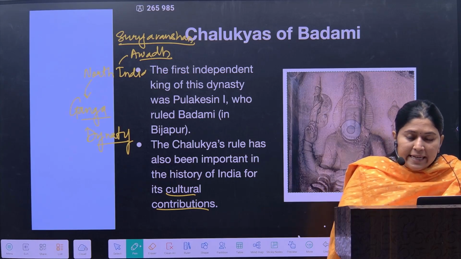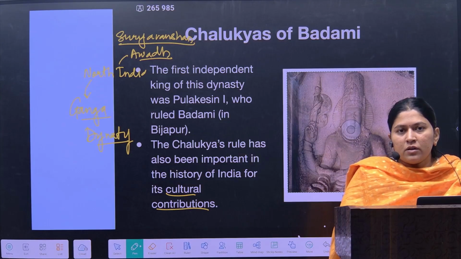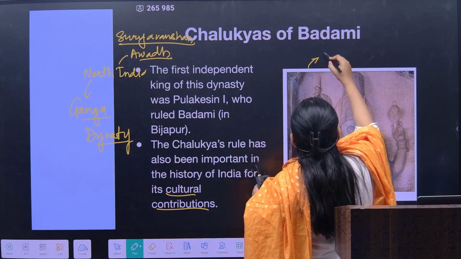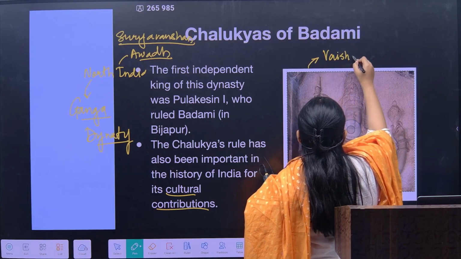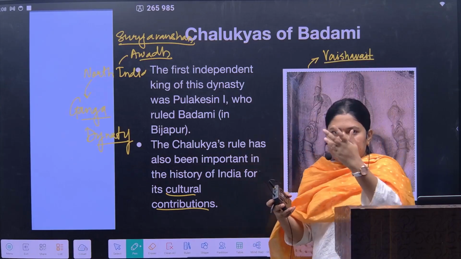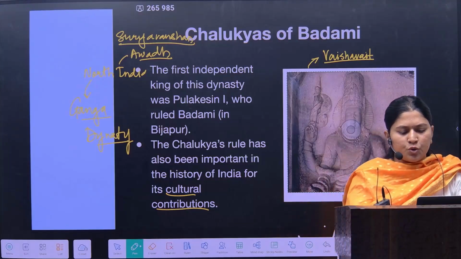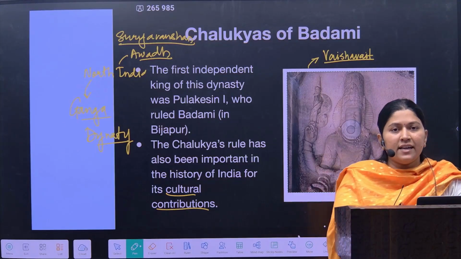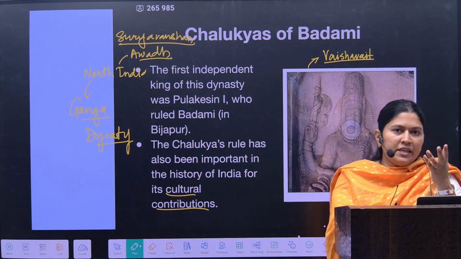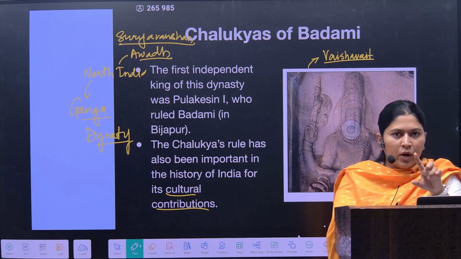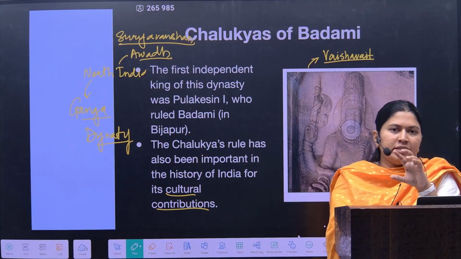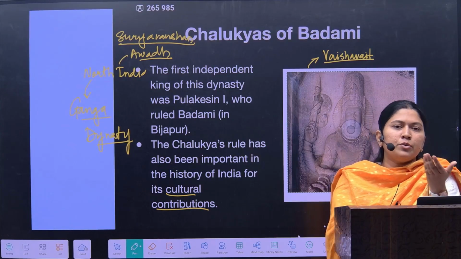Fine. Now this led to some understanding of the belief system during that period, that they were majorly Vaishnavite. Of course there were Shaivites, but in the latter phase. Like for example, in the Shore temple you will find the lingas being present, but in the latter period, not in the initial period. In the initial period, especially during Pulakesin I, and in fact at the starting phase of Pulakesin II also, you will see they were majorly contributors of Vaishnavism.